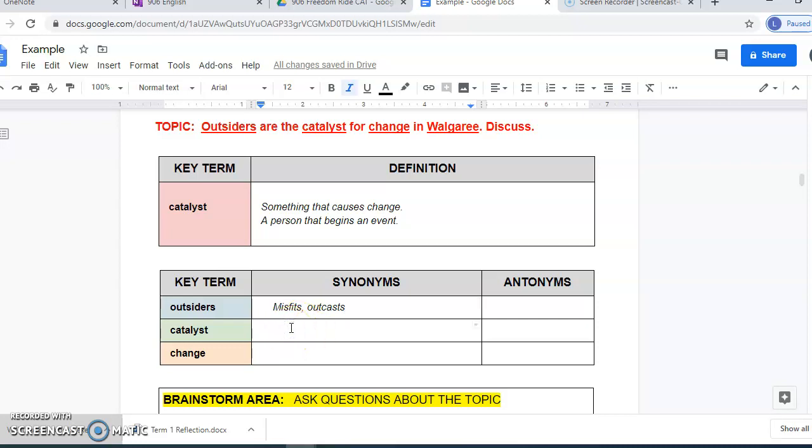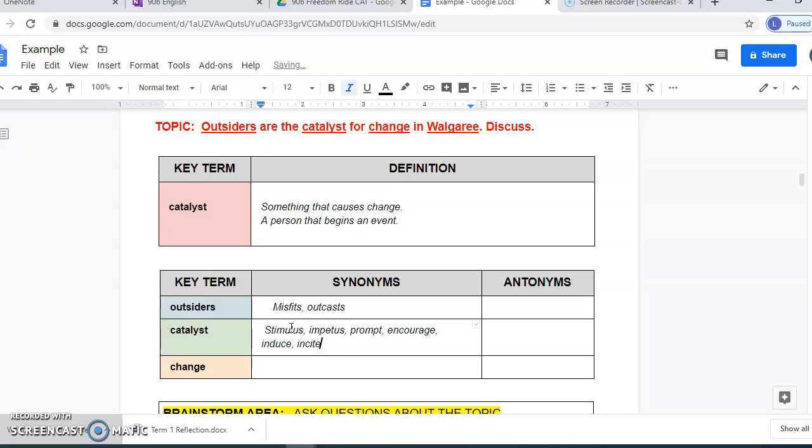For catalyst, that's a little bit tricky because there are some different ways that word can be used. So I'm going to just write some words here to help you out. Words like stimulus, impetus, prompt, encourage, induce, or incite. All right, so there are some other words that you could use instead of catalyst. If you find that you're repeating that word too much, then you can use one of those synonyms.